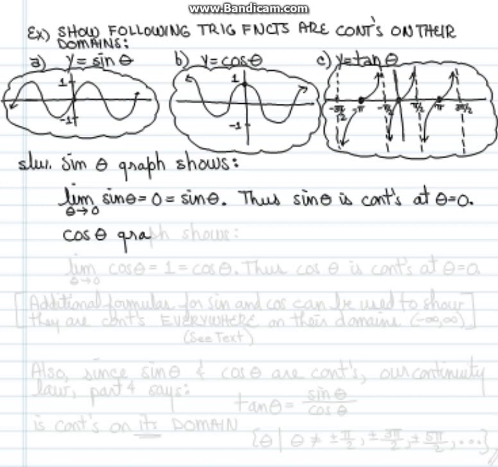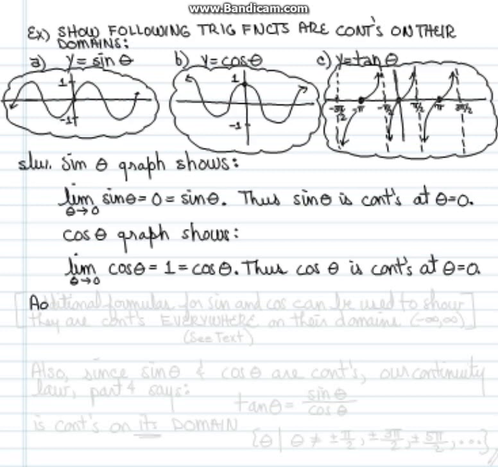Also, the cosine of theta graph shows a similar result. The limit as theta approaches 0 of the cosine of theta is equal to 1. But that's the same as if you evaluate the function cosine at 0. Thus, the cosine of theta will also be continuous at theta equals 0.